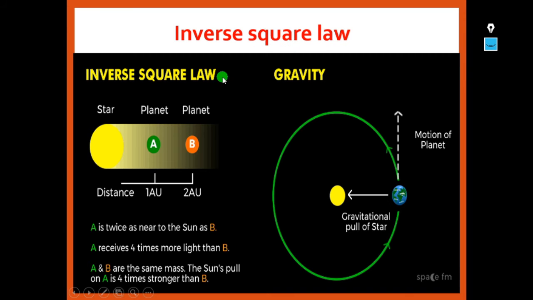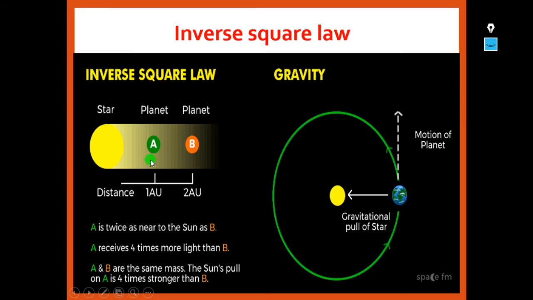Now again, the inverse square law. If you observe, there is a star here, planet A and planet B. Let us say the distance between the star and planet A is 1 astronomical unit. That means the distance between the star and the second planet B is 2 astronomical units. So now this is the gravity. The gravitational pull of the sun is attracting the earth towards it, so the motion of a planet is in a circular or elliptical orbit.